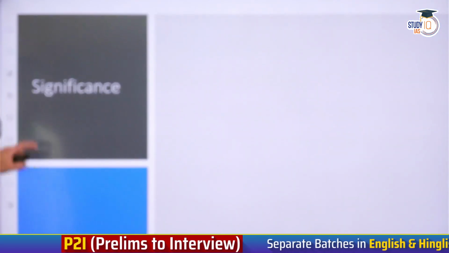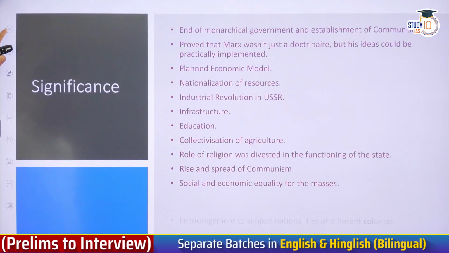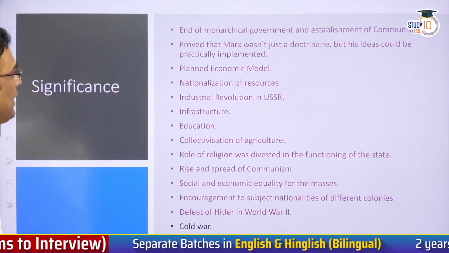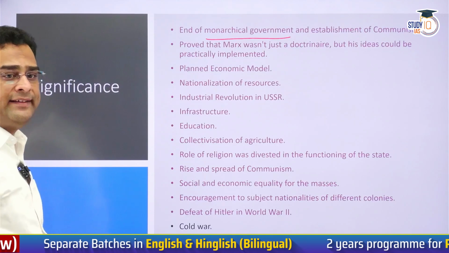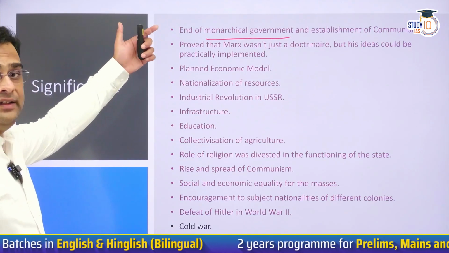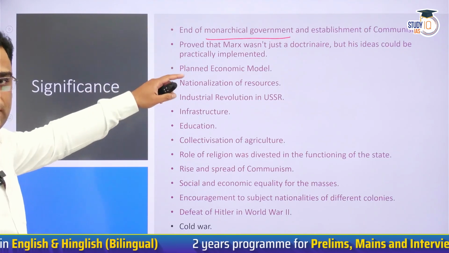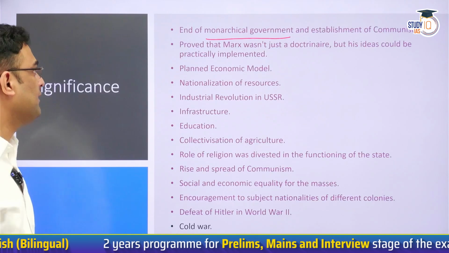Now lastly, we will see the significance of this revolution. What is the importance of Russian Revolution? Importance number one, it ended a monarchical form of government and established a new type of rule, the communist rule. Romanov dynasty, 300 years old, was finally over. And instead, we have a republic based on communist ideas.